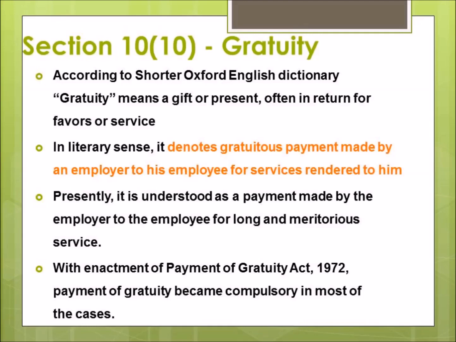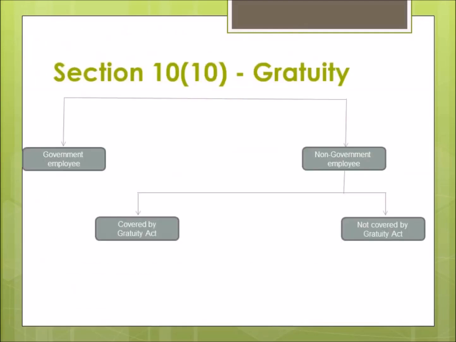So let us see how the bifurcation is done. Now, as per section 10, subsection 10, the employees in receipt of gratuity are divided into two major categories. Number 1 is government employees and number 2 non-government employees. The non-government employees are further subdivided into number 1 covered by the Gratuity Act and number 2 not covered by the Gratuity Act.